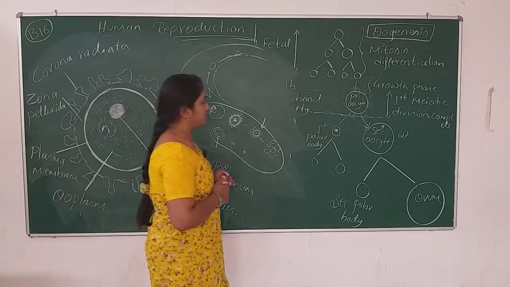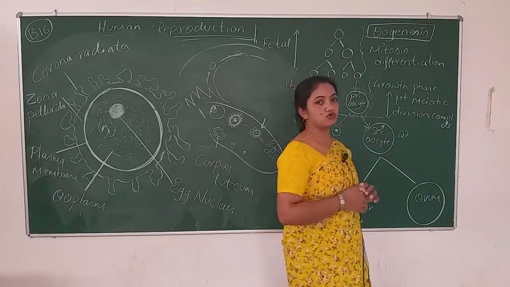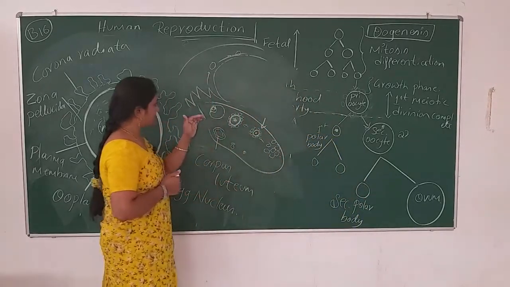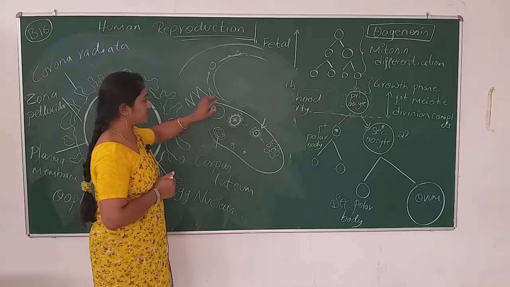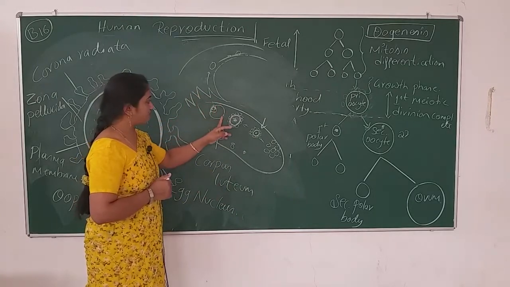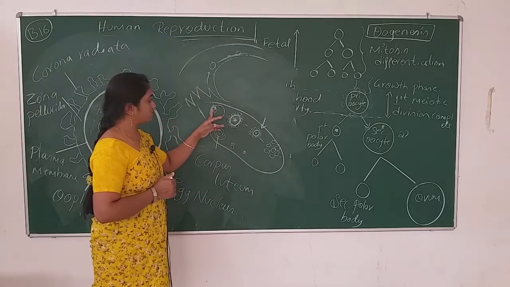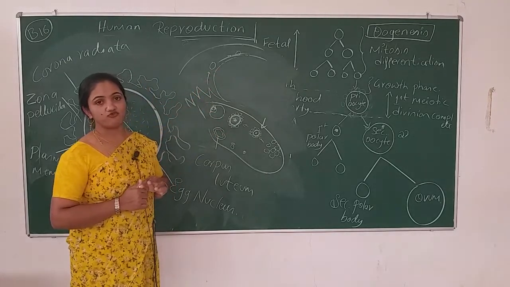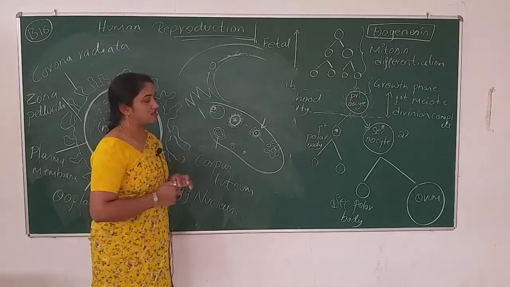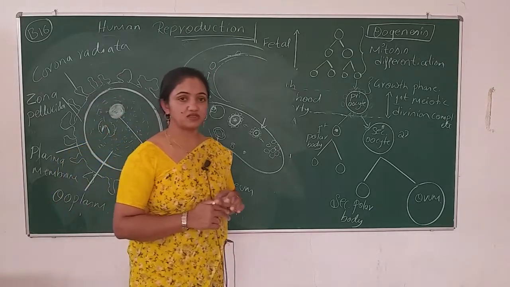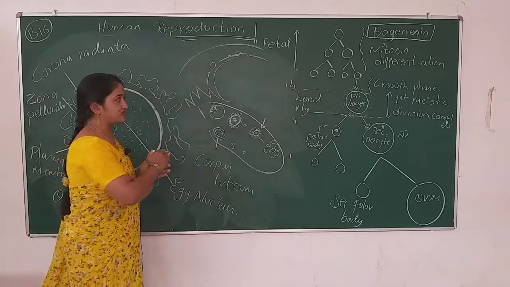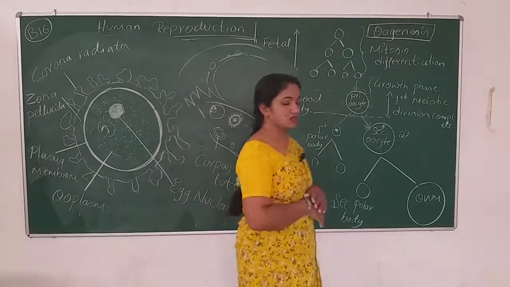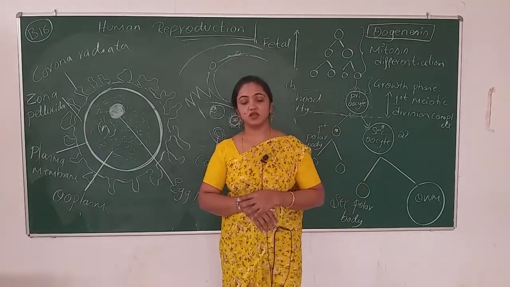Before that, you have to remember all the hormones responsible for the development of the follicle and for ovulation. Remember, when the Graafian follicle releases the secondary oocyte into the fallopian tube, the process is known as ovulation. In the next session I will be taking up the word ovulation. It means the release of the ovum into the fallopian tube. All right, that's all about today's session.